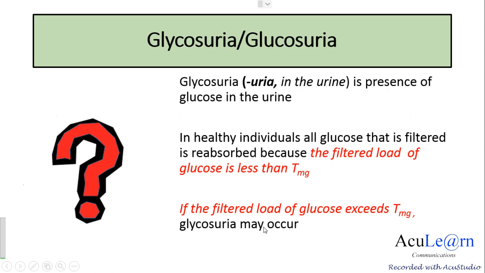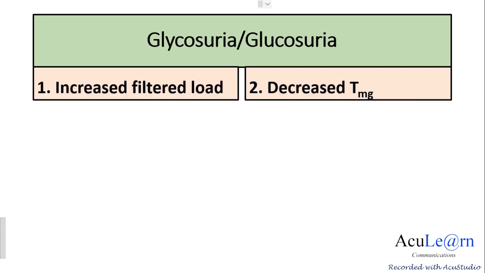Now, we will see in the next slides when the filtered load of glucose exceeds the transport maximum for glucose. The two possibilities are when there is an increase in the filtered load by itself, or when you have a decreased transport maximum for glucose. In both these situations, glucose is excreted in the urine, causing glycosuria.